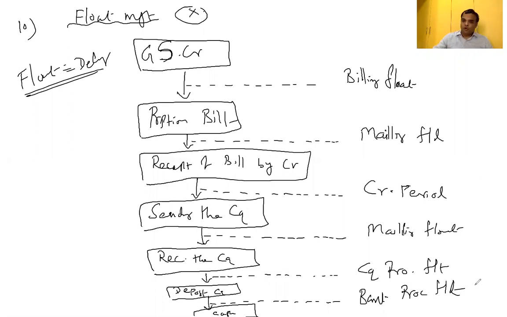So, with respect to float management, 6 different types of floats are there: billing float, mailing float, credit period, mailing float, check processing float, and bank processing float. Many students, when writing the 6 types, say billing float, mailing float, credit period, mailing float, and then ask, sir, is it a printing error? No, mailing float arises two times. The first mailing float is different, the second mailing float is different. Therefore, 6 types of floats are there. These are all delays, nothing but float.